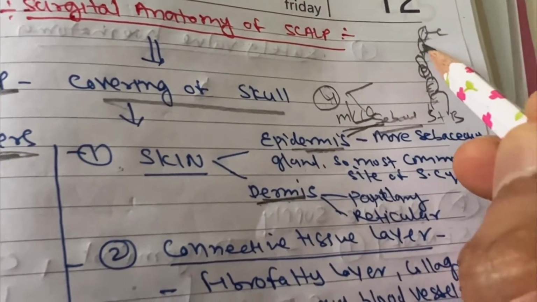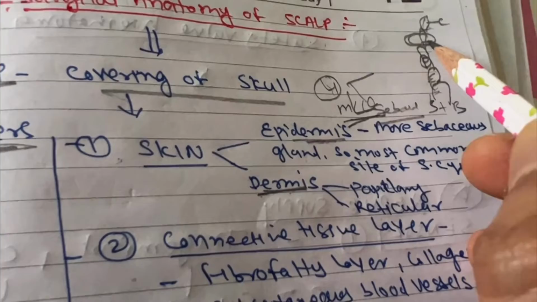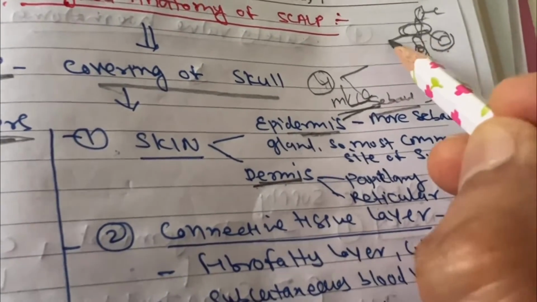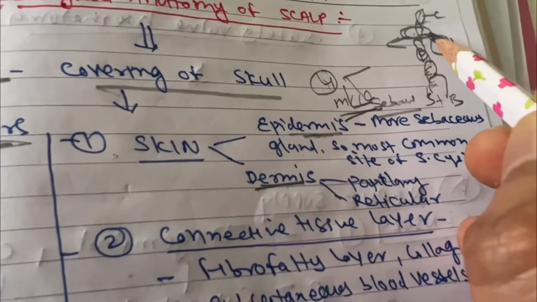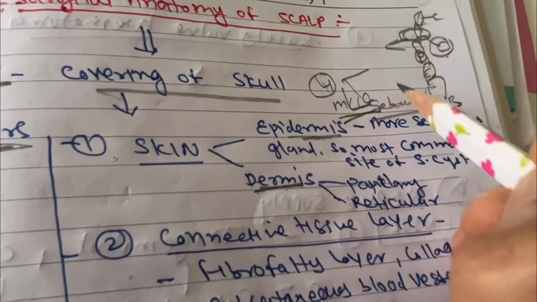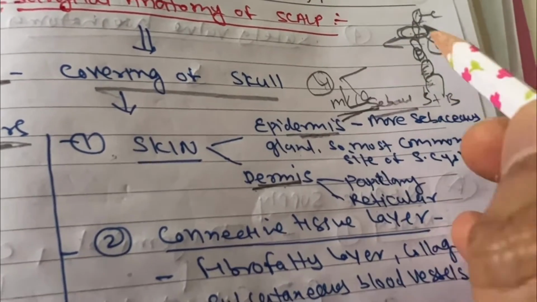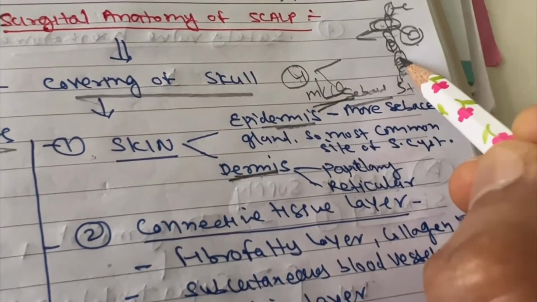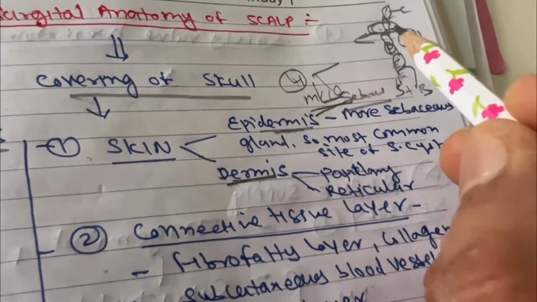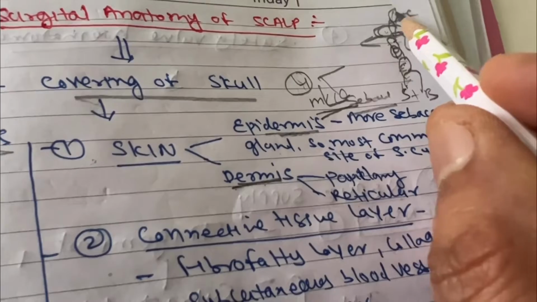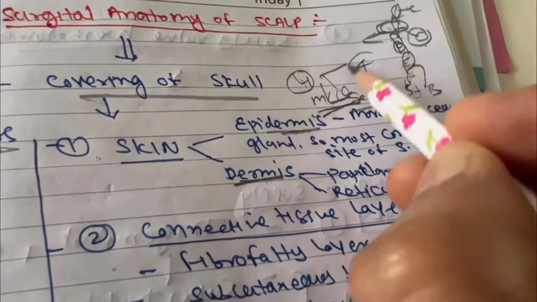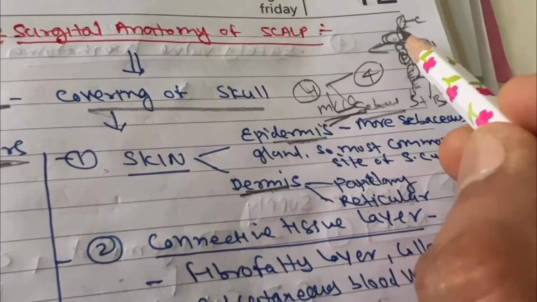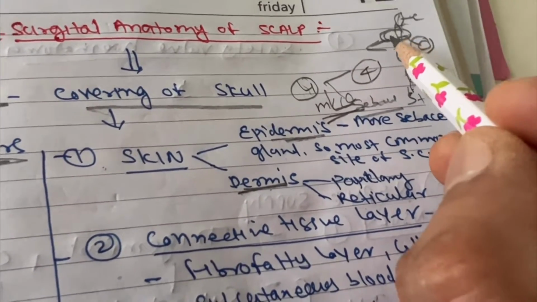This stratum lucidum is absent in most of the body except the sole and palm. Thick skin has stratum lucidum; the rest of the skin doesn't have it. So this is stratum basale, spinosum, granulosum, lucidum, and corneum. Stratum lucidum is absent in the scalp and the rest of the body except sole and palm.